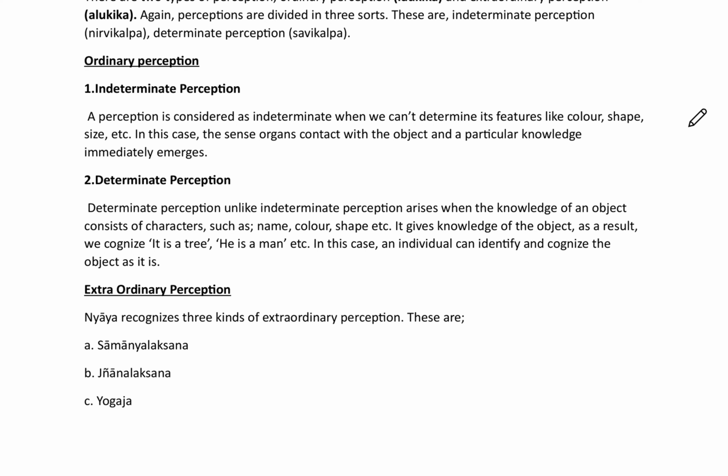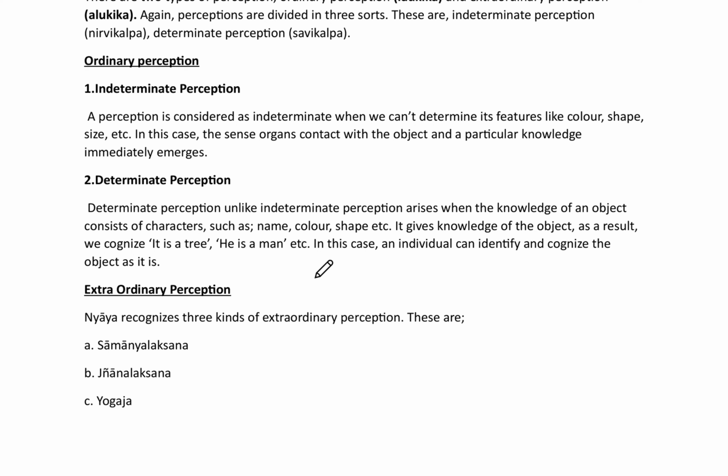When we grasp the knowledge which is immediate to us, it is known as indeterminate perception. Now we will go on to determinate perception. Determinate perception, unlike indeterminate perception, arises when knowledge of an object consists of characters such as name, color, shape, etc. It gives knowledge of the object as a result. We cognize it is a tree, he is a man, etc.